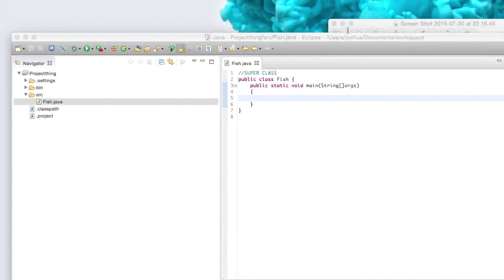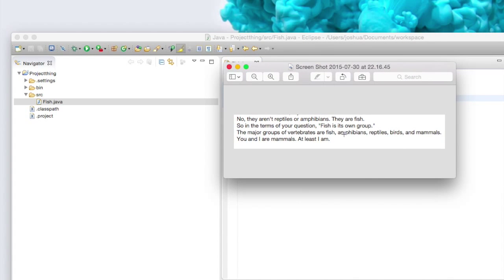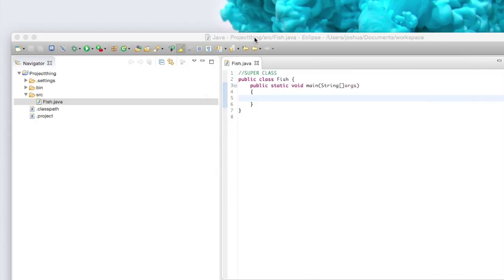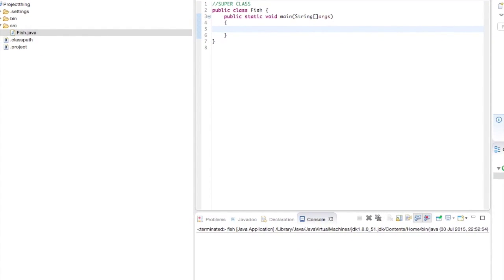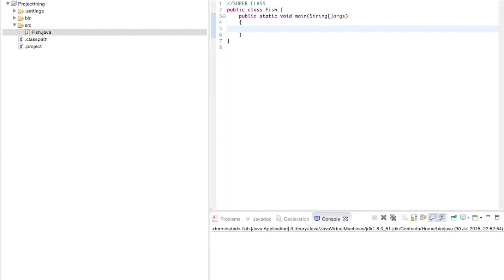I thought fish were reptiles or something, but I know this is better on the video. I gave it a quick Google and this came up. No, they aren't reptiles or amphibians, they are fish. Fish is its own group, the major group of vertebrates: fish, amphibians, reptiles, birds, and mammals. You and I are mammals. At least I am. Sorry, I thought that was funny. Probably thinking, what a weirdo. But anyway, I now know fish are not reptiles.